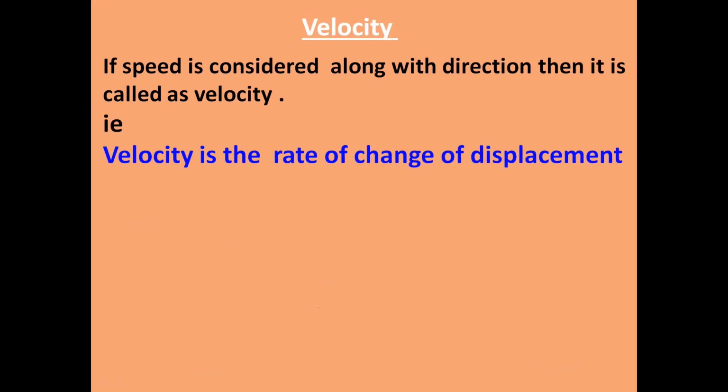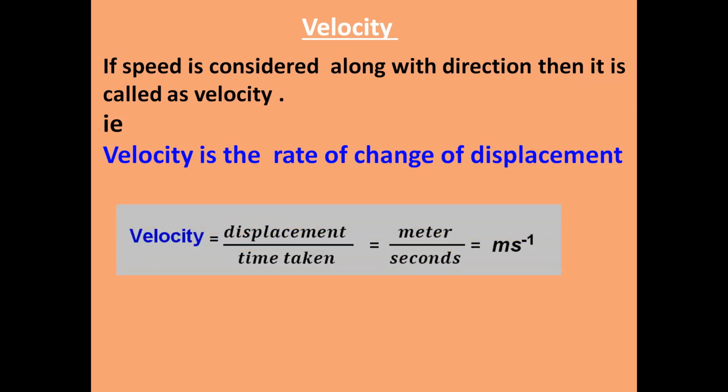When we talk about displacement, it is the shortest path, or the difference between the final position and the initial position. What is the formula for velocity here? Displacement divided by time taken, and the displacement will be a very small path or a small area. So it will be considered in meters, and the time taken to complete that will be in seconds. So it will be meter per second.